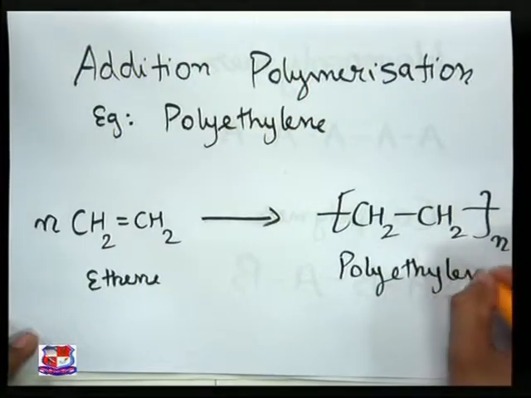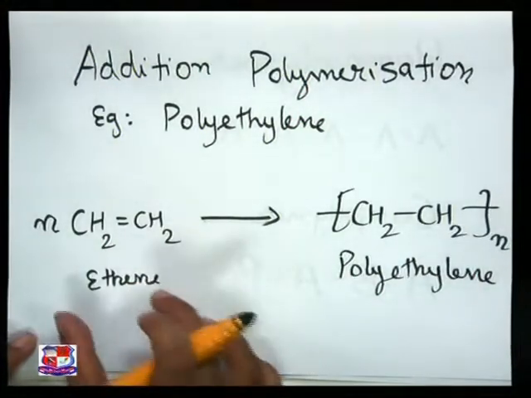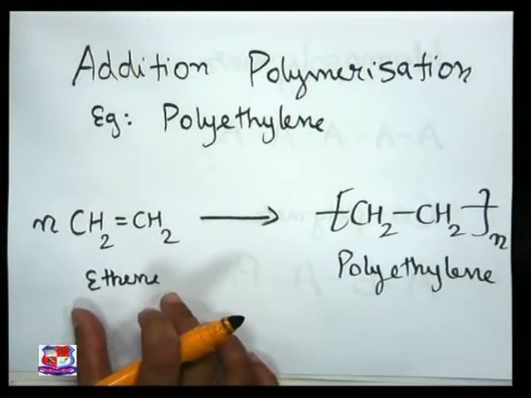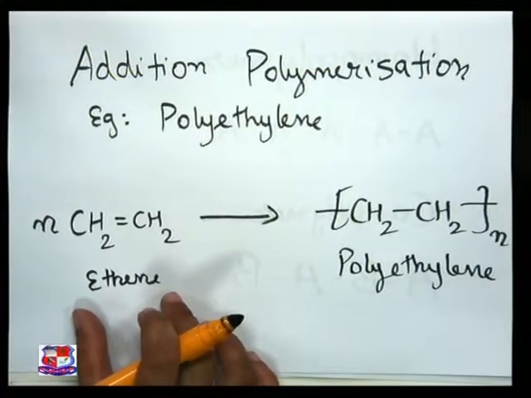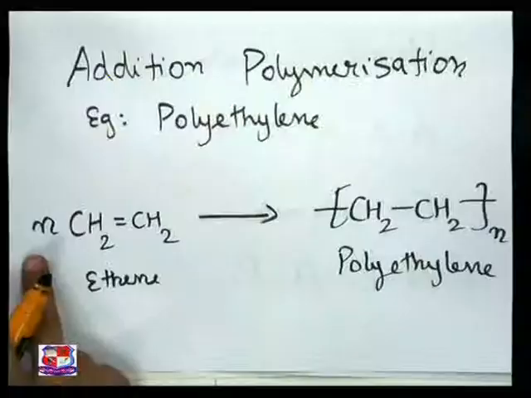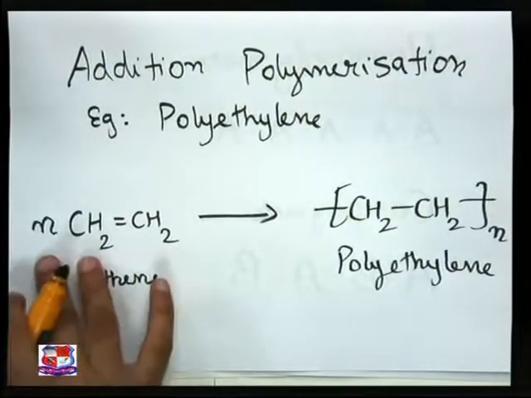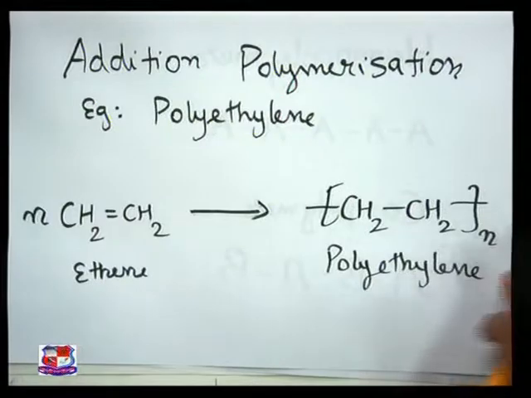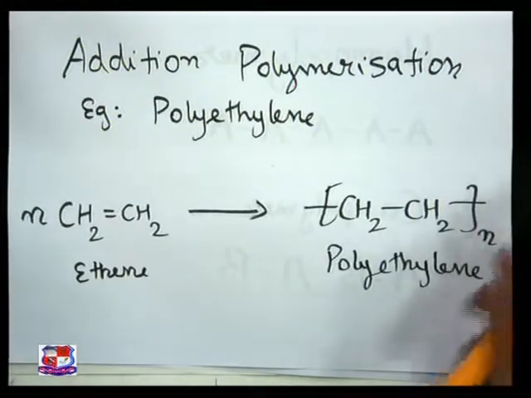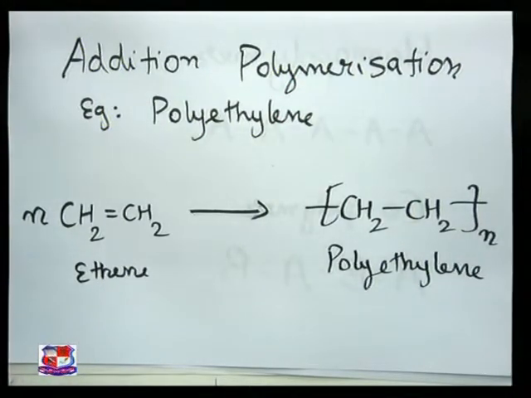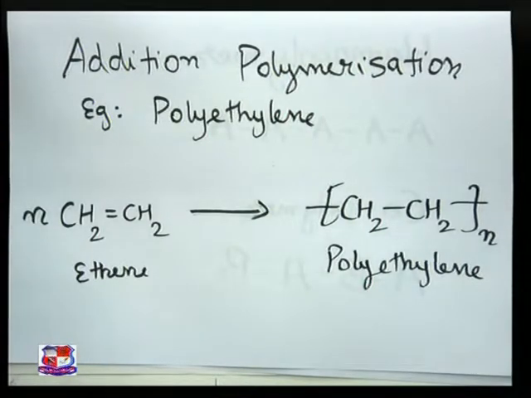So polyethylene is basically formed. What happens? We have an ethene molecule, then another ethene molecule adds to this, another ethene molecule adds to that chain, and that is how the entire chain extends into the entire big polymer, and that is how your polyethylene is formed. N indicates that it can be any number of these ethene units, that is why we have written n here. And n in polyethylene here indicates that this chain is going to further extend depending on the monomers that are available to join on both the ends.